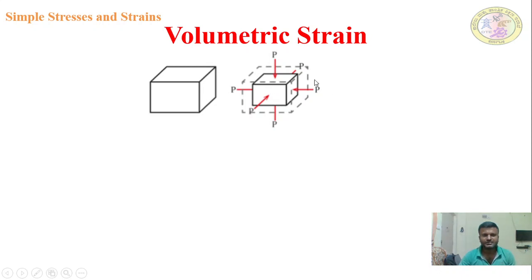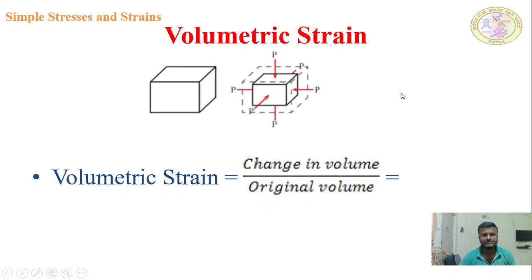It undergoes change in volume. The measure of change in dimension of a three dimension body, that is change in volume divided by original volume, is called volumetric strain, which is denoted by dV divided by V. V is nothing but original volume. dV or delta V, whatever you call it, is the change in volume.